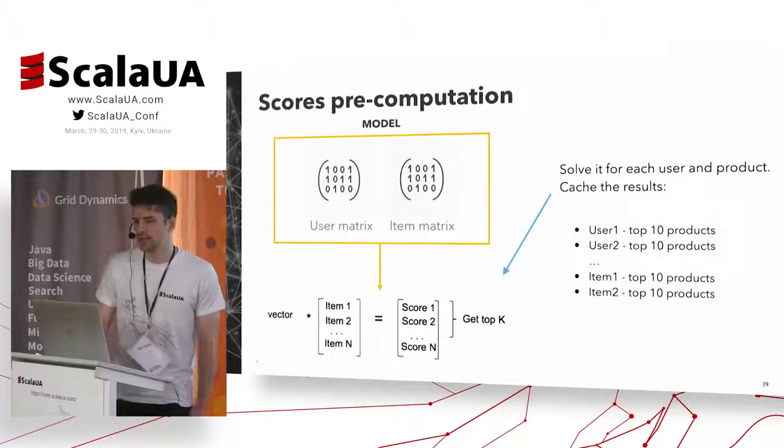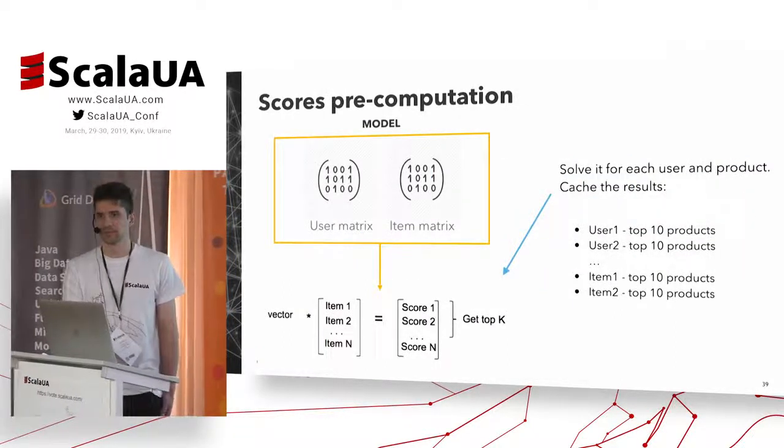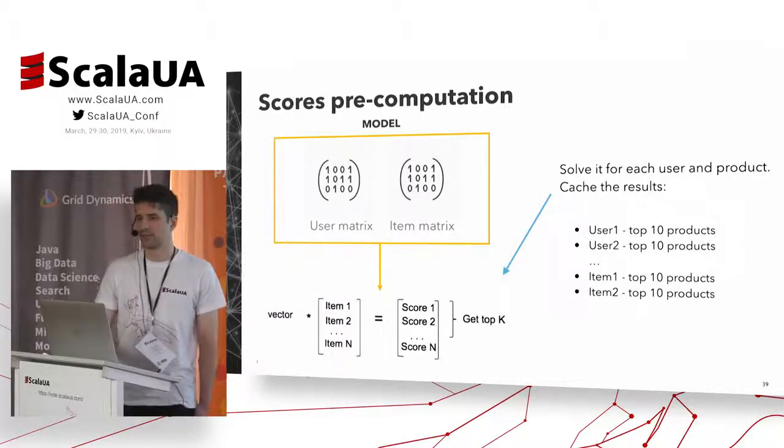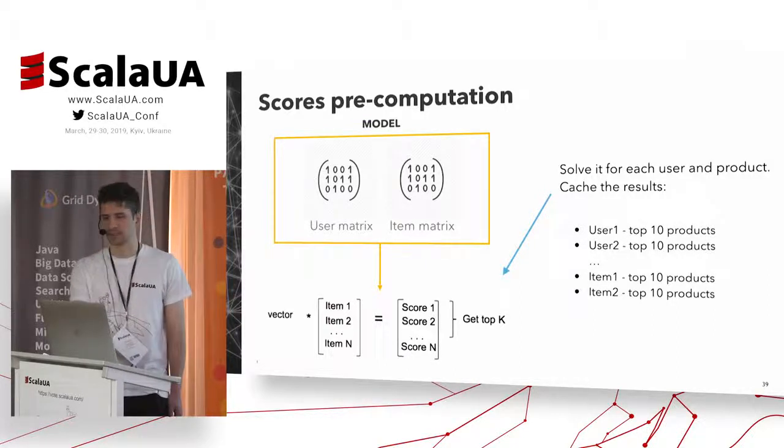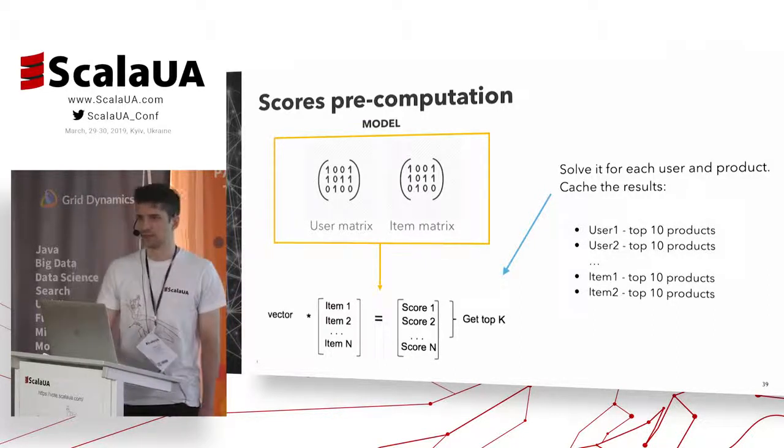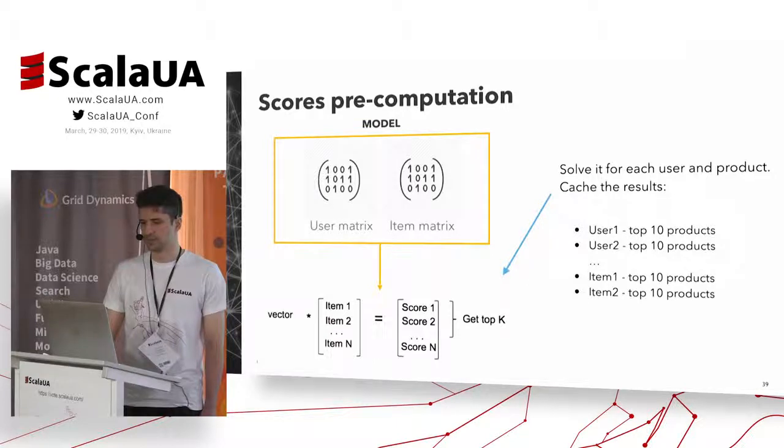Another aspect is that problems such as ALS are pretty often solved by a pre-calculation approach. Since our model is just two matrices, we can completely multiply them during training, do all this math, get recommendations for all items and for all users, and then cache them in some key-value storage, and that's it. We will have really cool performance.